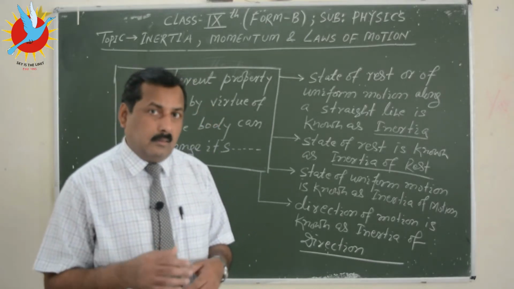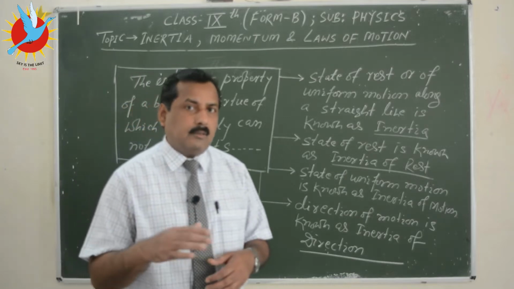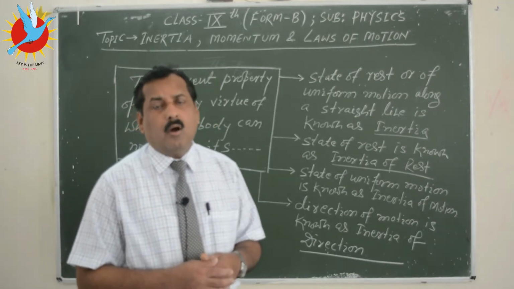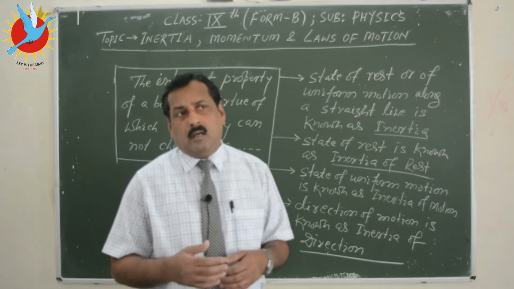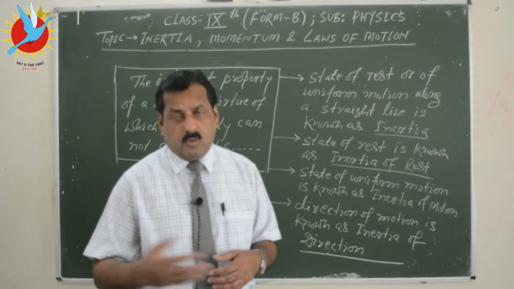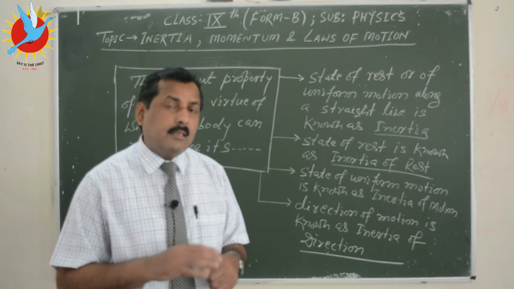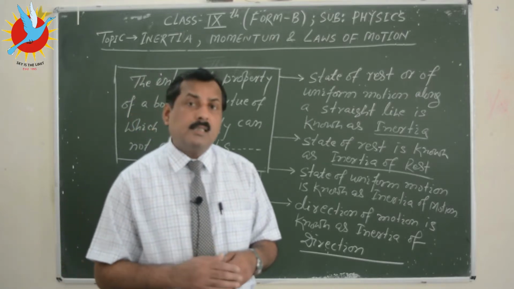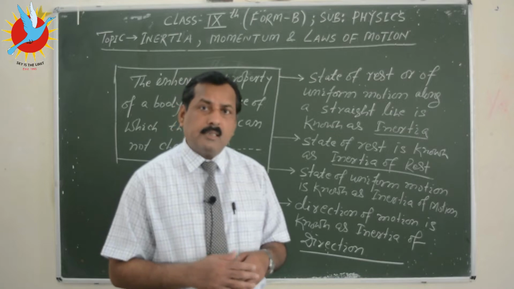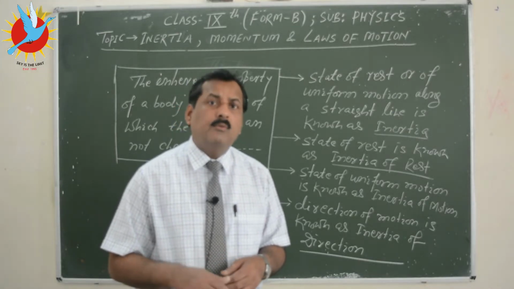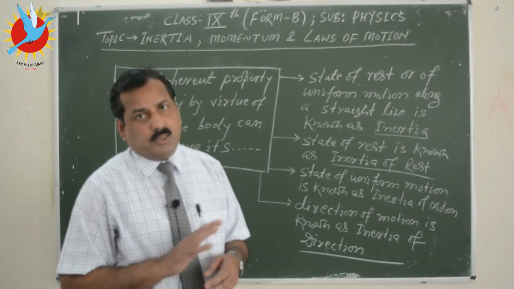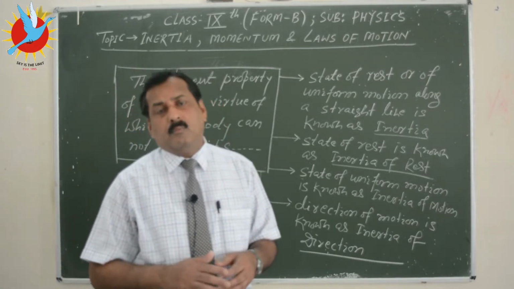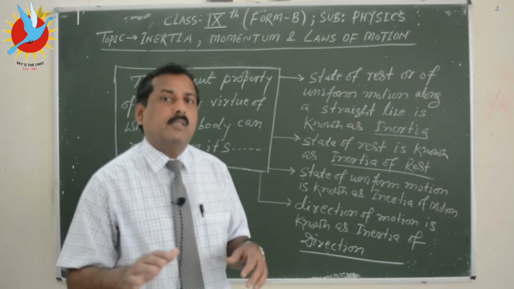Either the body can be at rest, or a body can have a state of uniform motion. So there is a natural tendency in the body to remain in its current state. If the current state is a state of rest, the body wants to be at rest. If the current state is a state of uniform motion, then the body wants to be in motion along a straight line.